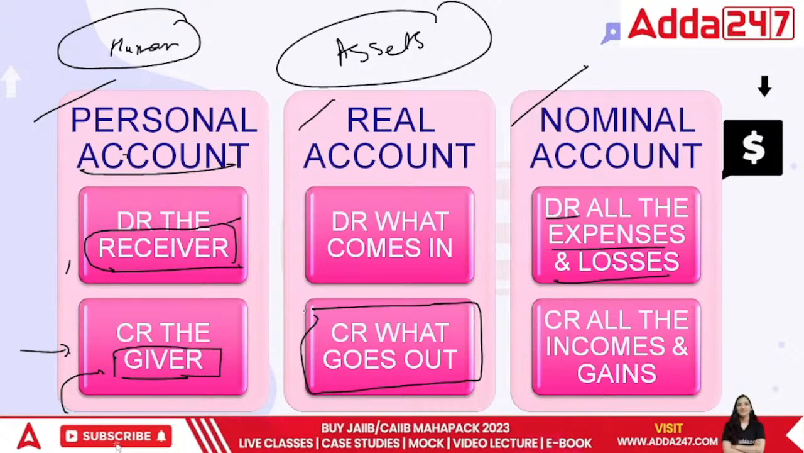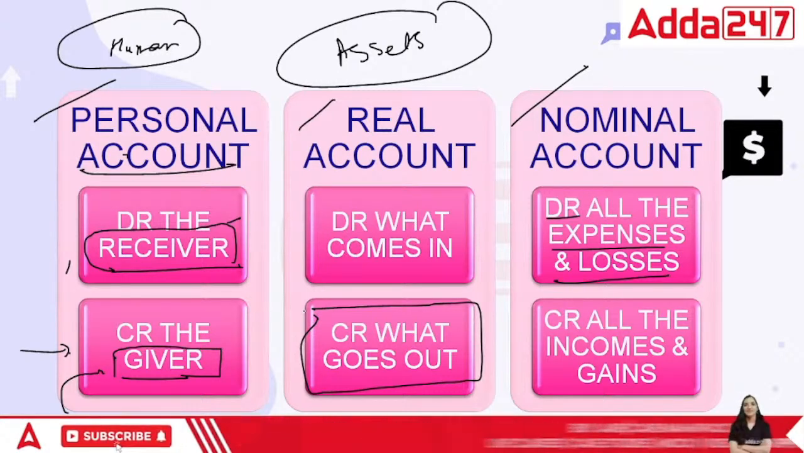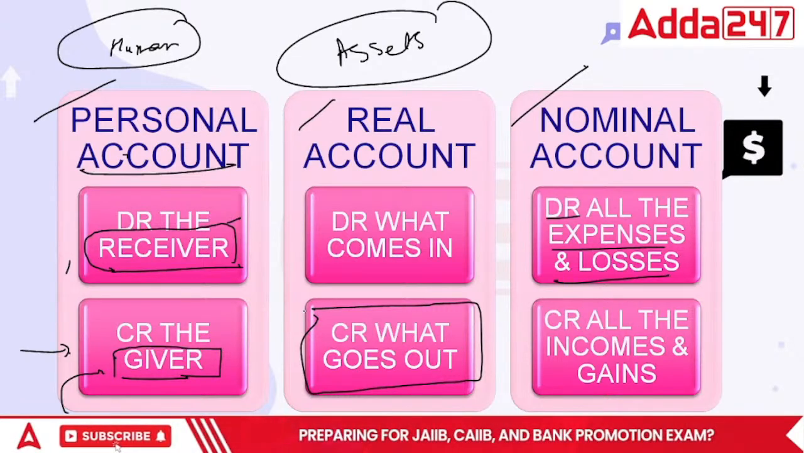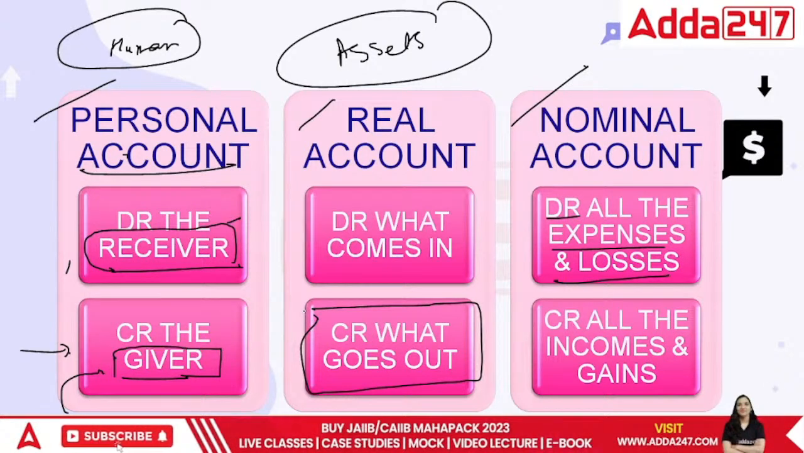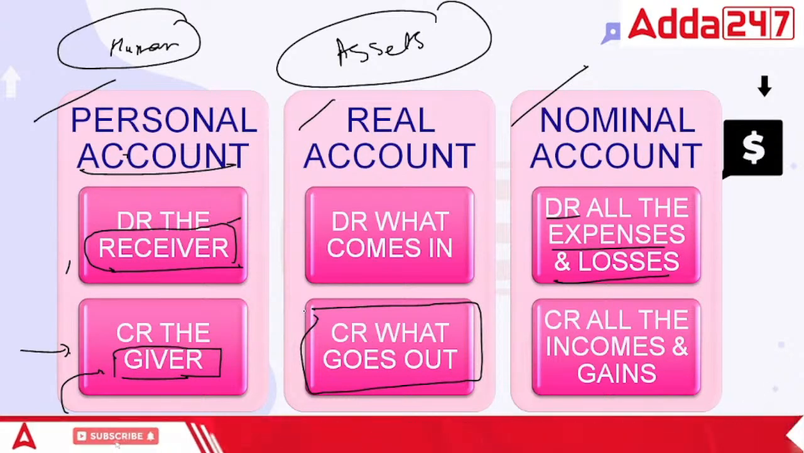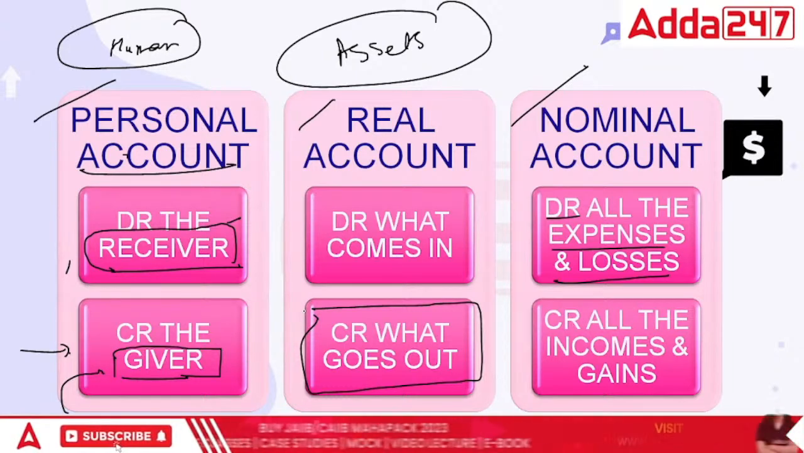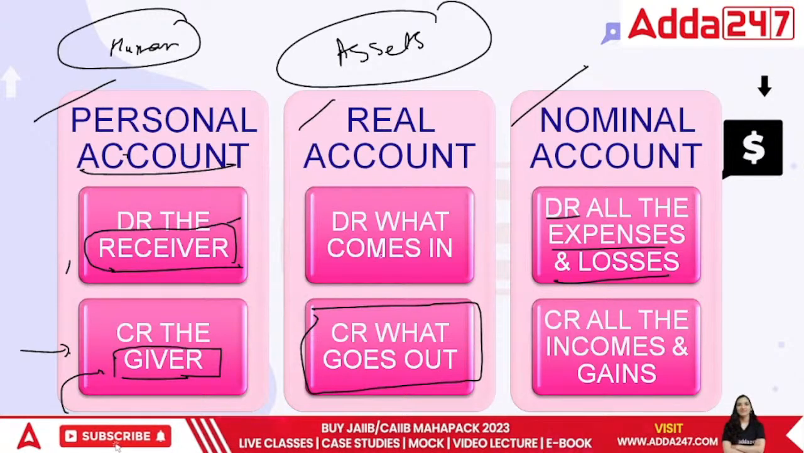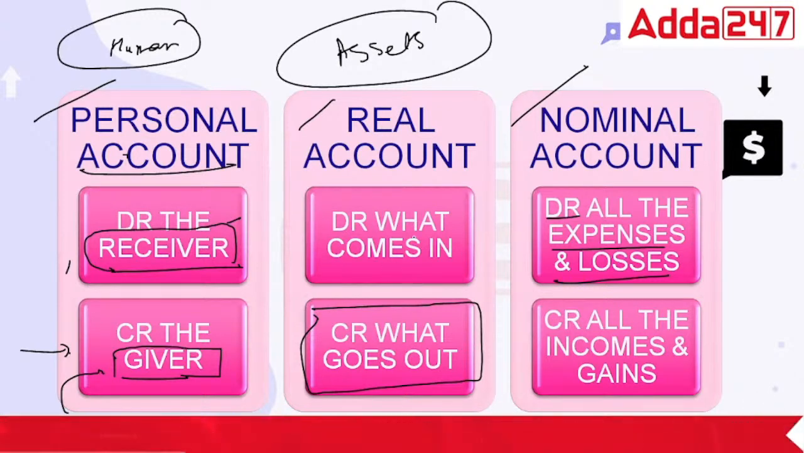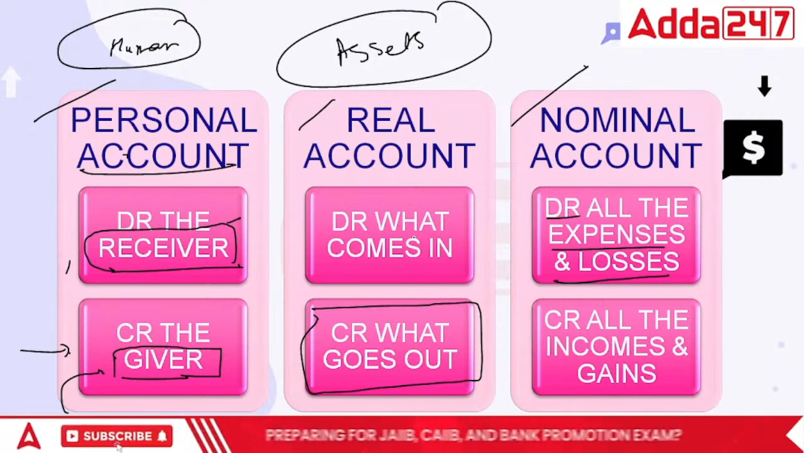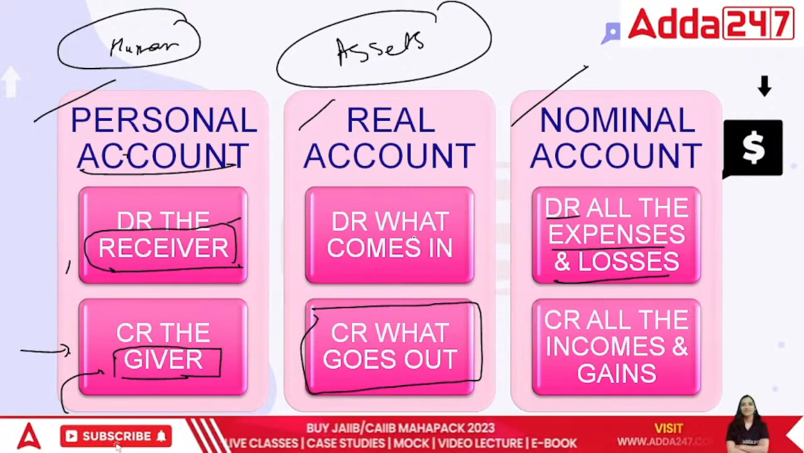Personal account says debit the receiver, credit the giver. Real account says debit what comes in and credit what goes out. Then comes nominal account. They said you record the expenses and incomes, but in such a way that expenses are shown on the debit side and the credit side is for incomes. Now, people were having problems learning these things according to personal, real, and nominal. Sometimes it turns out to be a little difficult. So, what do we do?